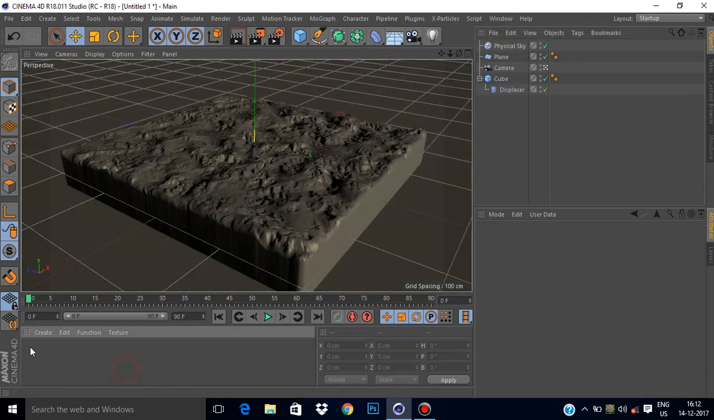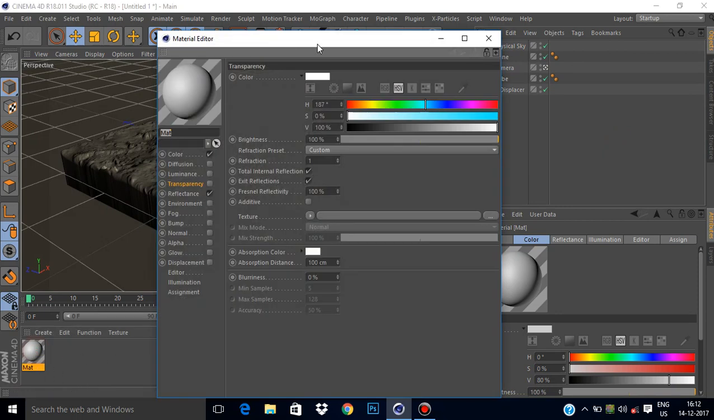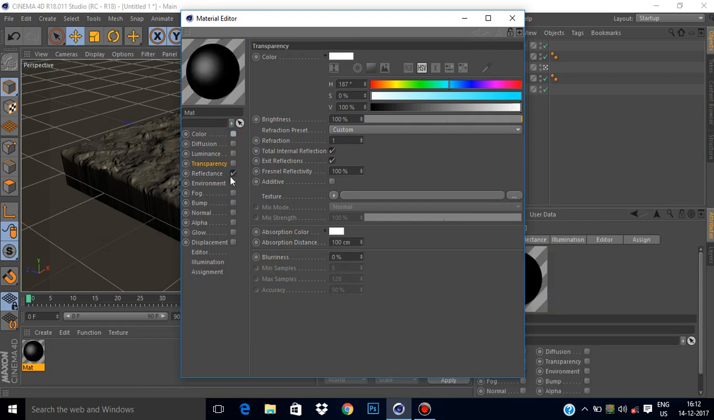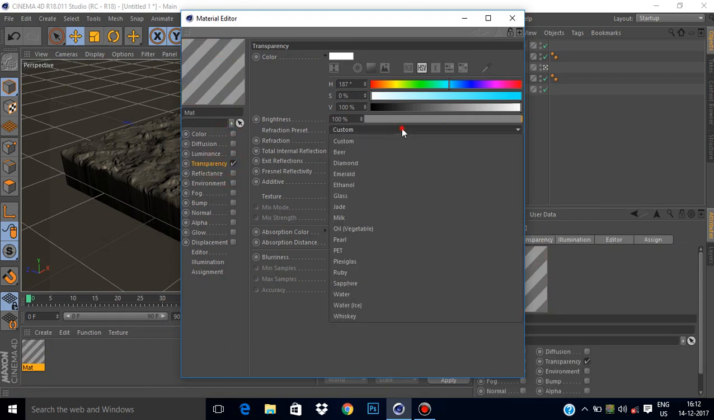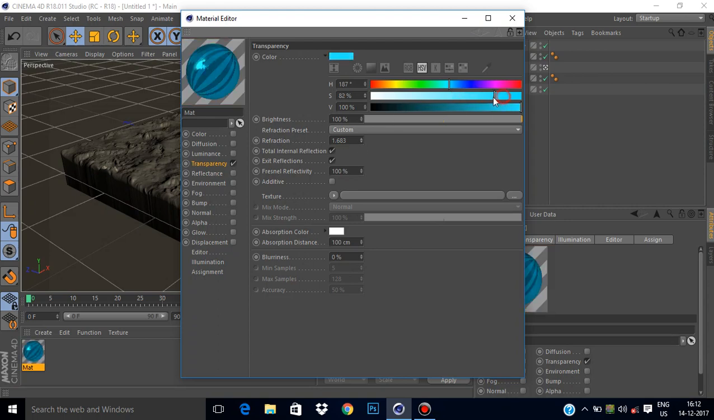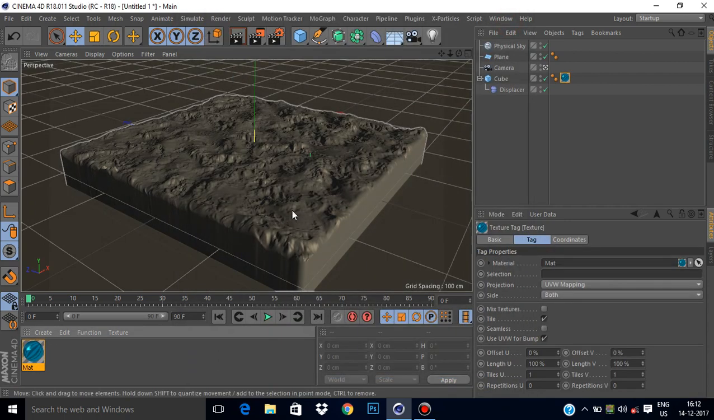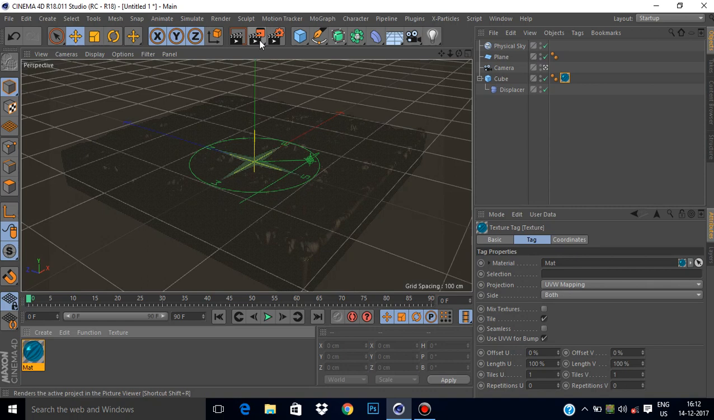Okay, now it's time to create a material. Double click on the material tab, dive inside the material, uncheck the color and reflectance, click on the transparency, change the reflection preset to water, increase the refraction, change the color to blue, really dark blue. Now apply the material to our waves, and that's it.